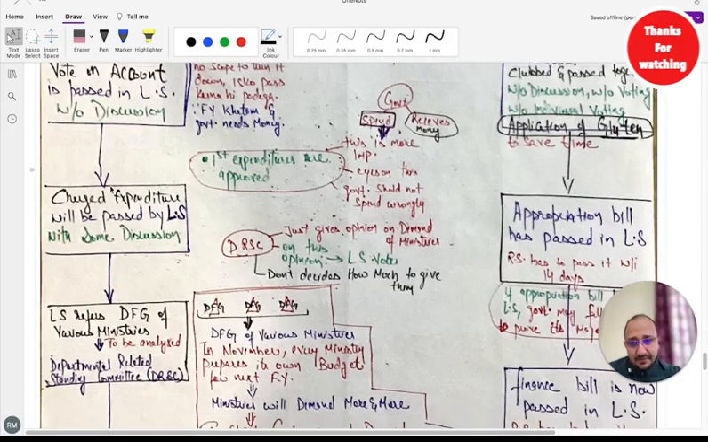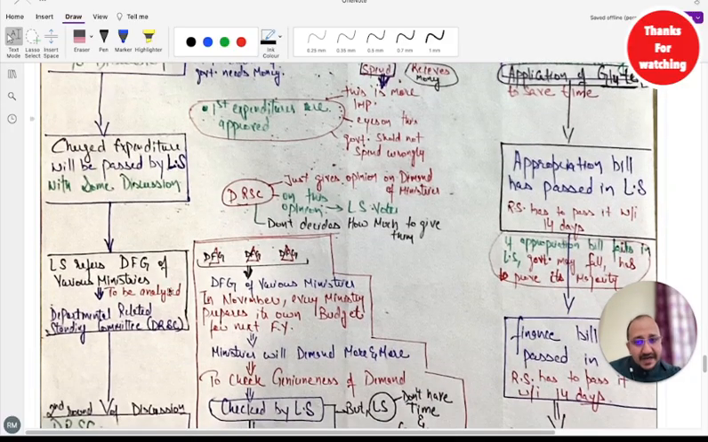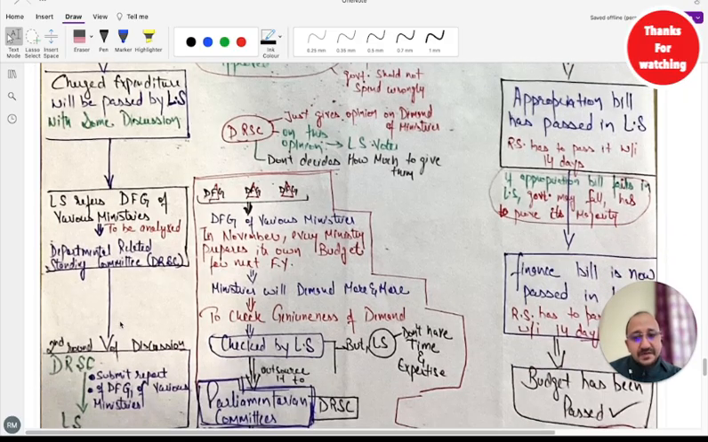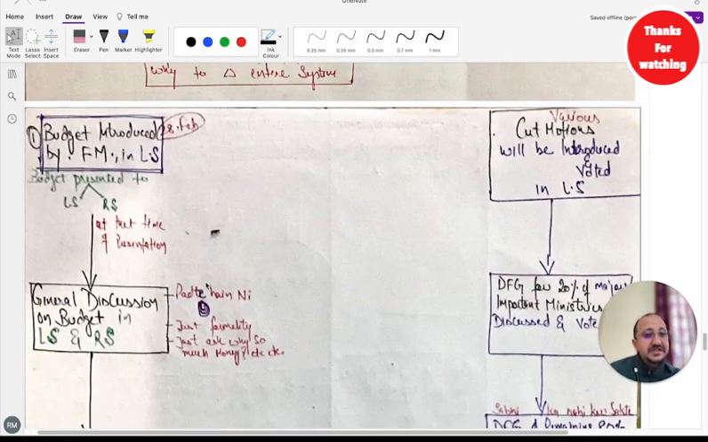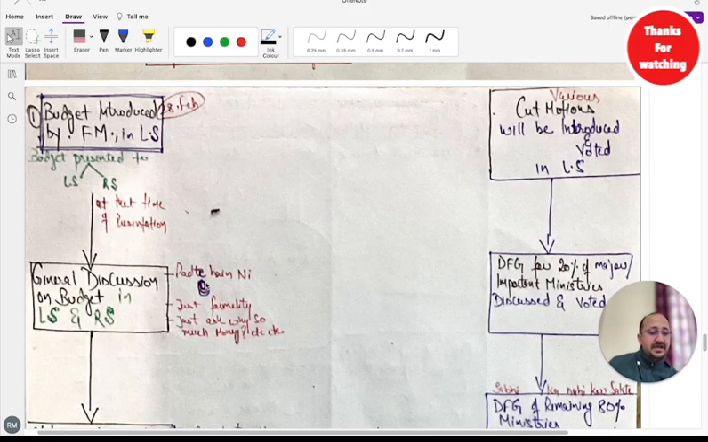Now, what would happen over here? Once the demand is given from all the ministries, that demand would be presented to Parliament. Now, all the ministers sitting in the Parliament will read the demands, how much demand every department is making. And then the allocation process will start.